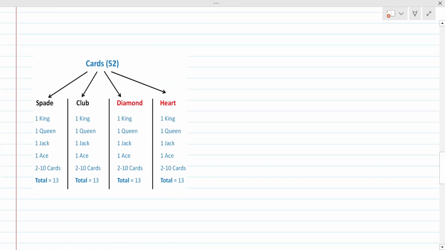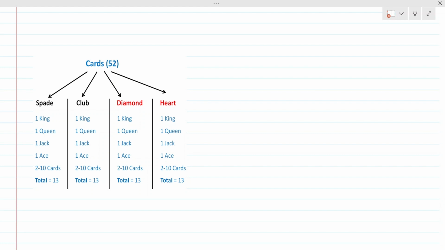See, we have 52 cards. Spade and club are black cards, and diamond and heart are red cards. We have 4 suits, and every suit will have 13 cards each. So black cards, spade and club together, we have 26. And the red cards, that is diamond and heart, are again 26.